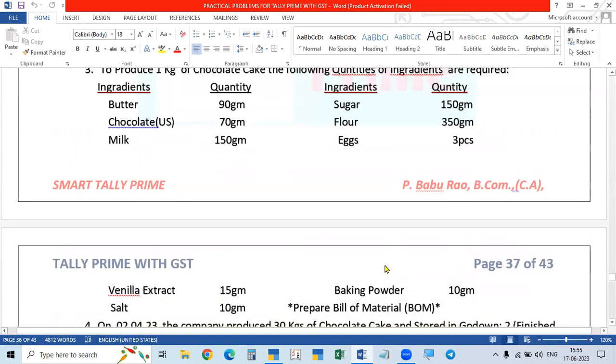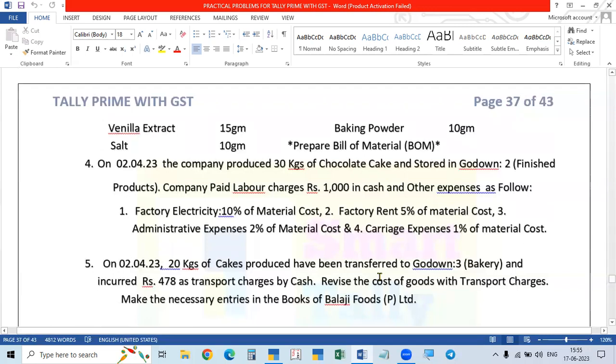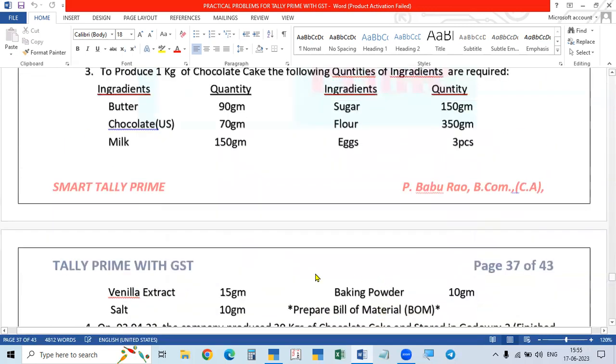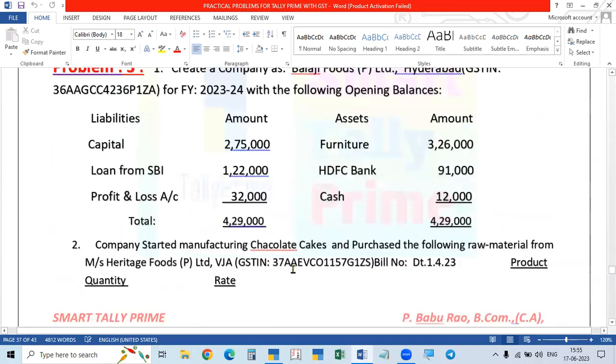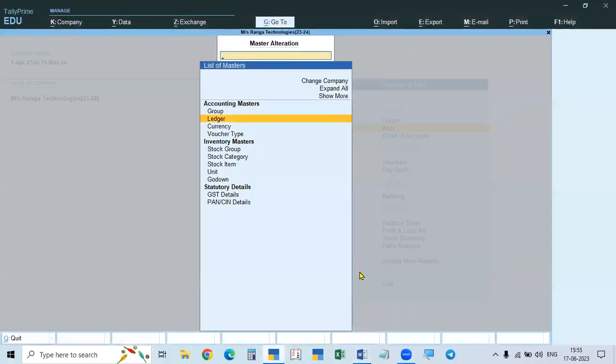So there are 3 items: opening balances, alternative units, then godowns. There are 3 options. So in this case, how to do this? First of all, you have to take opening balances. How do you take the opening balances?